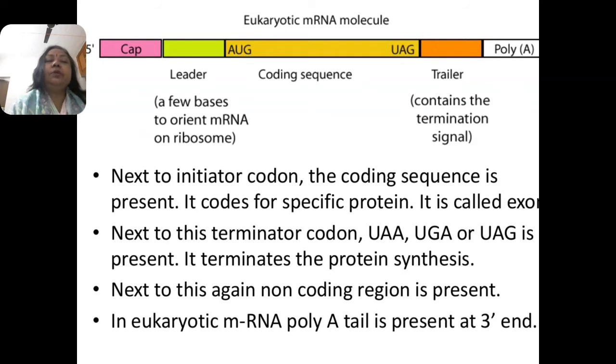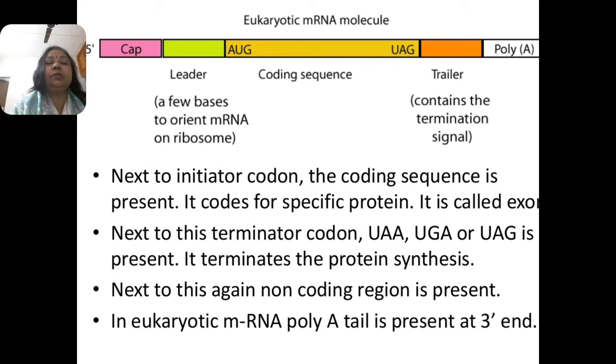Next to the initiator codon, the coding sequence is present, which codes for the protein; this is the exon. Next comes the terminator codon. There are 3 types of terminating codon, UAA, UGA and UAG. It is responsible for terminating the process of protein synthesis. Next to it again a non-coding region is present. This is the sequence of a eukaryotic messenger RNA molecule.